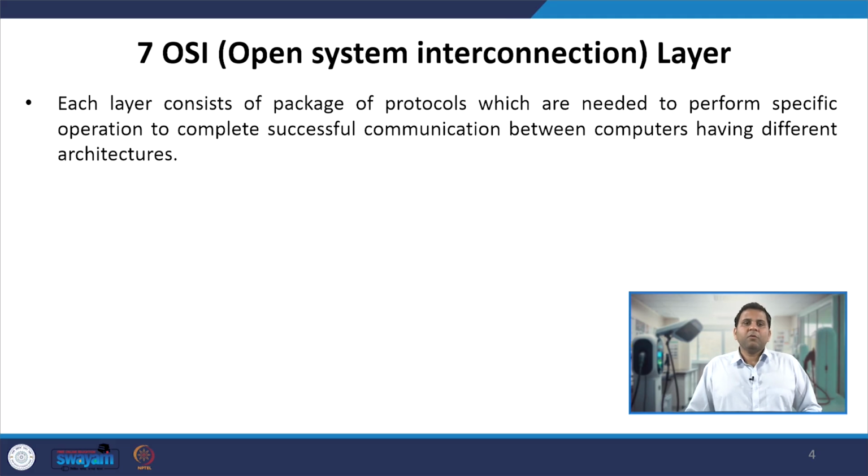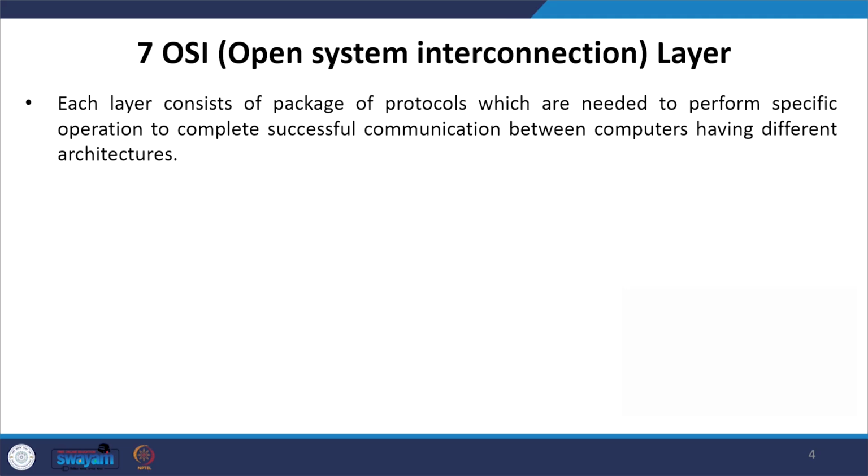The 7 OSI layer model consists of 7 layers, and each layer comprises a package of protocols which are needed to perform a specific operation, in order to ensure successful communication between computers which have different architectures or which are connected across different networks.